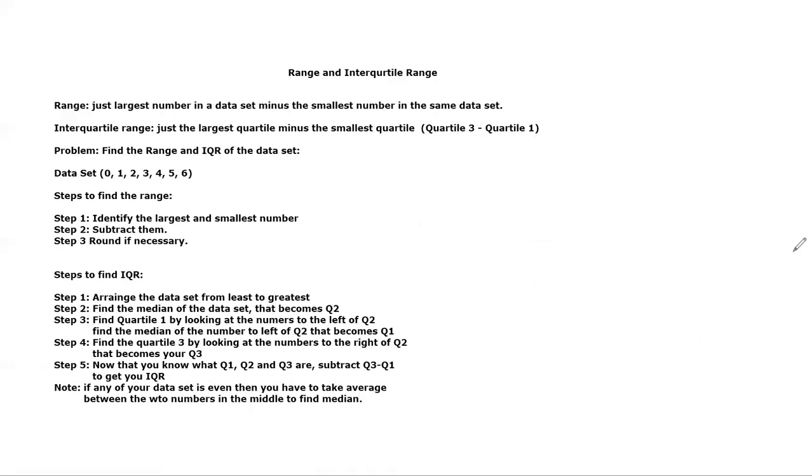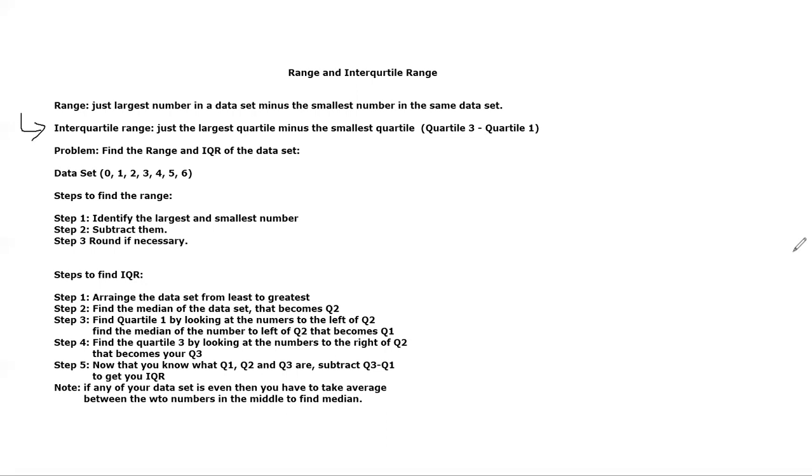Range and interquartile range. Okay, so we're almost done, guys. Just bear with me. Range is just the largest number in the data set minus the smallest number in the data set. Interquartile range, however, is basically the same thing, except we have to deal with something called quartiles. It's just the largest quartile minus the smallest quartile. In other words, it's quartile 3 minus quartile 1. In case you don't know or you haven't been paying attention, we're right here.